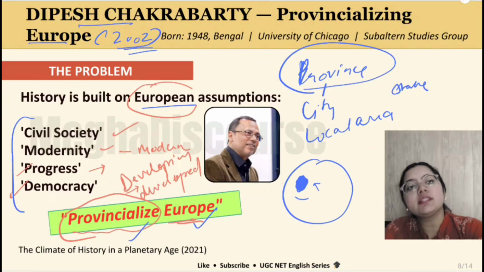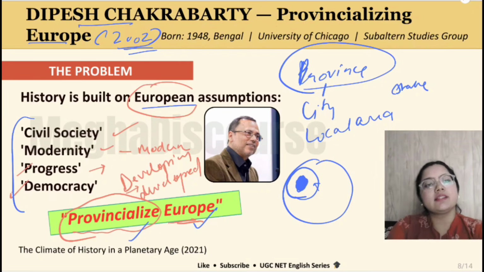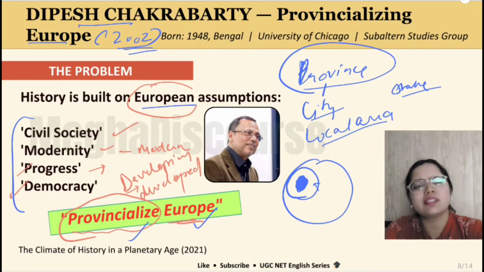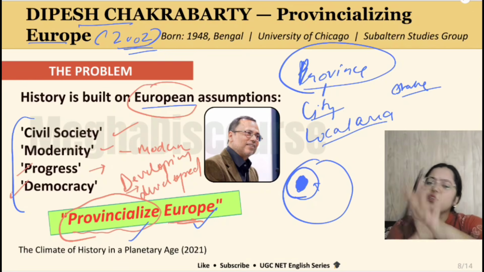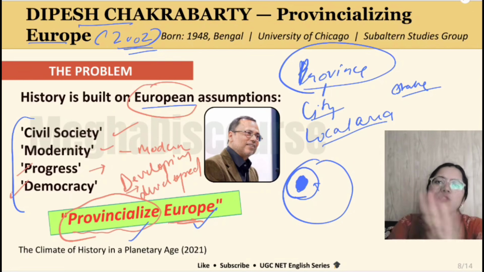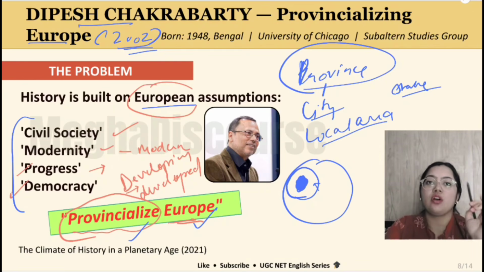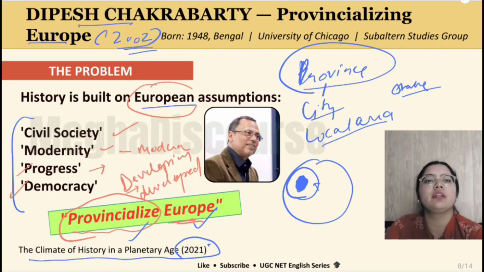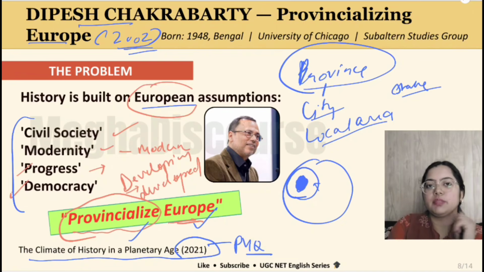Provincialize it. Consider it as a province only. Consider it as a local area, as a city or a state. That's it. Europe is a continent. Europe is not a god. Then there is another book of Dipesh Chakrabarty, which is The Climate of History in a Planetary Age, 2021. This is again a PYQ of NET. So these ideas are from Dipesh.